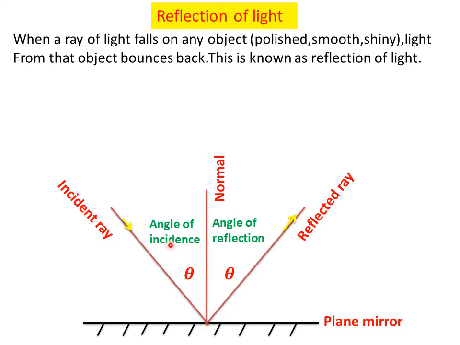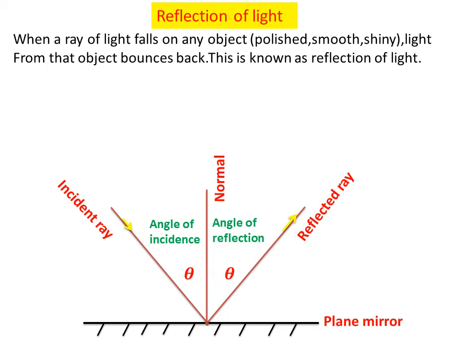And this one is our angle of incidence. The angle between the incident ray and the normal is called the angle of incidence. And this one is our angle of reflection. The angle between the reflected ray and the normal is called the angle of reflection.